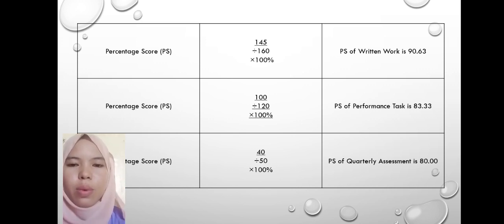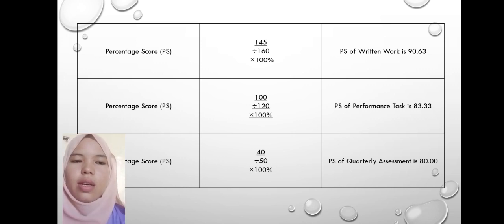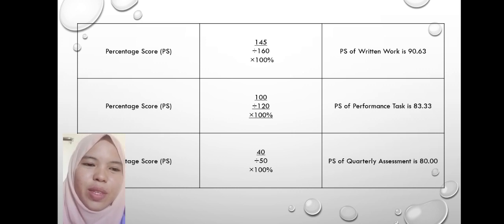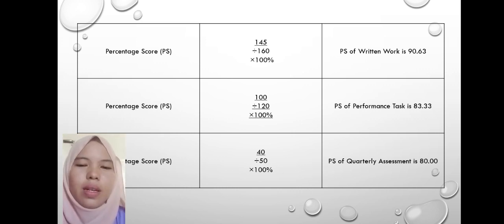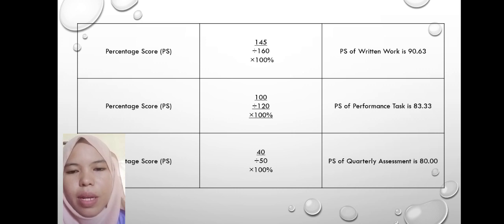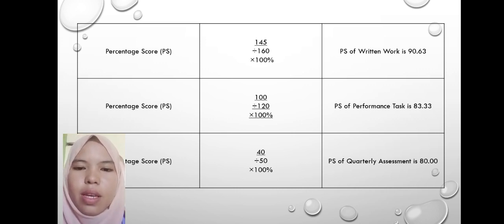Yung sa written work, performance task, and quarterly assessment, or yung exam. So, i-divide natin yung raw score and highest score, saka natin i-multiply sa 100%.